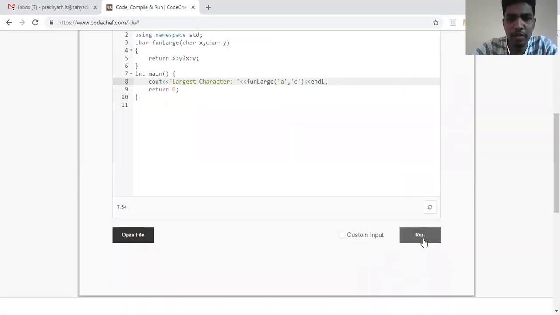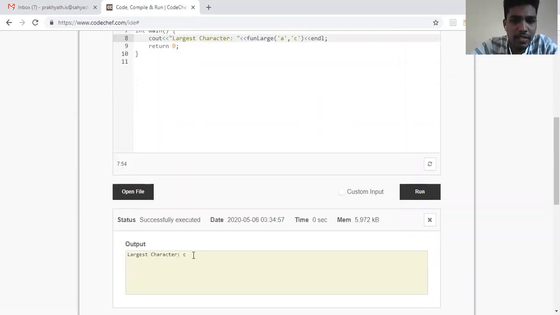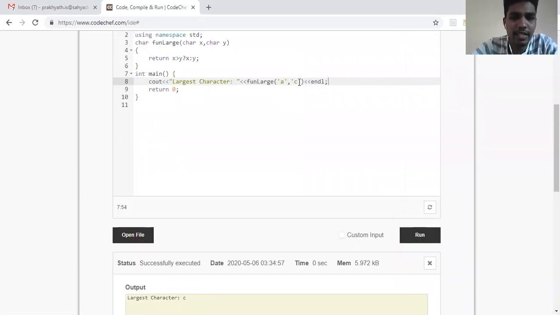Let me run this particular piece of code. Okay, so if you can see the output, the largest character is c. Among a and c, the largest character is c. It actually compares the ASCII values whenever it's given to a relational operator for comparison. And based on the ASCII value, we have got that c is the largest character among a and c in the small case.